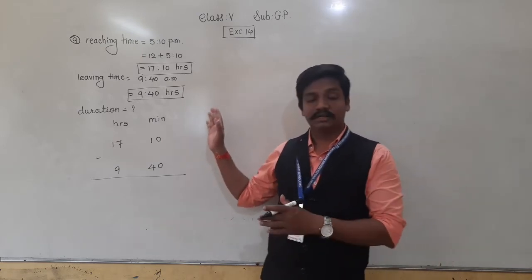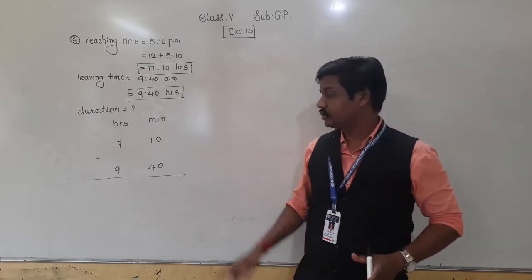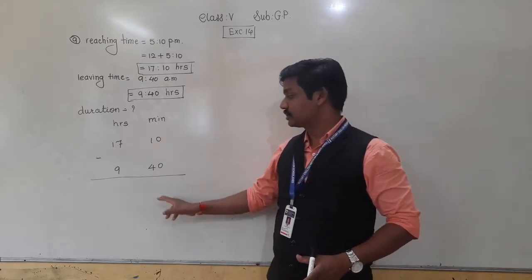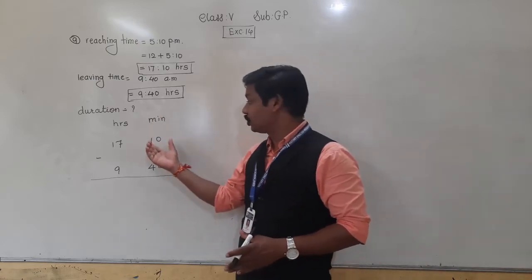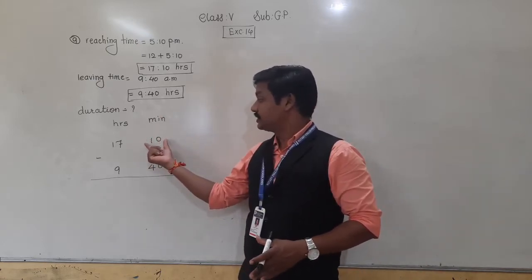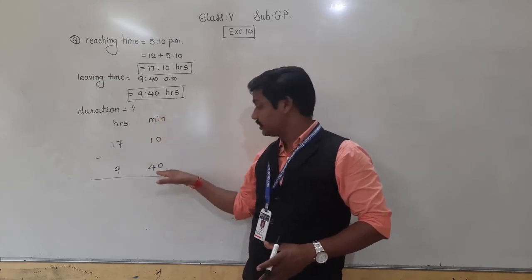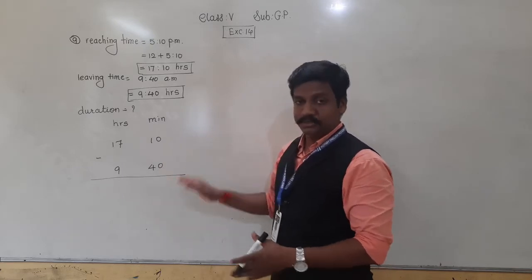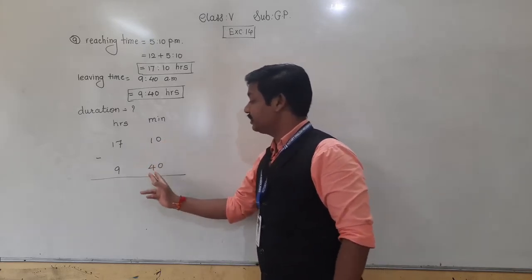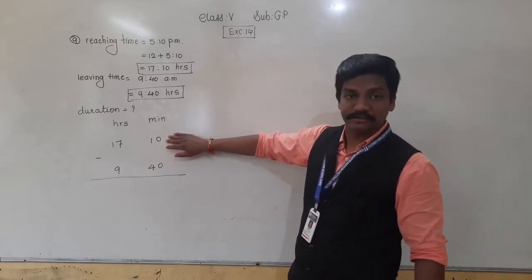Here also we do the subtraction as usual, but there is a little change. Don't subtract directly, 0 minus 0, 1 minus 4. First check that in the minute column, the minutes above should be greater than the minutes below. Here 10 and 40, is it possible? No, because 10 is smaller than 40.